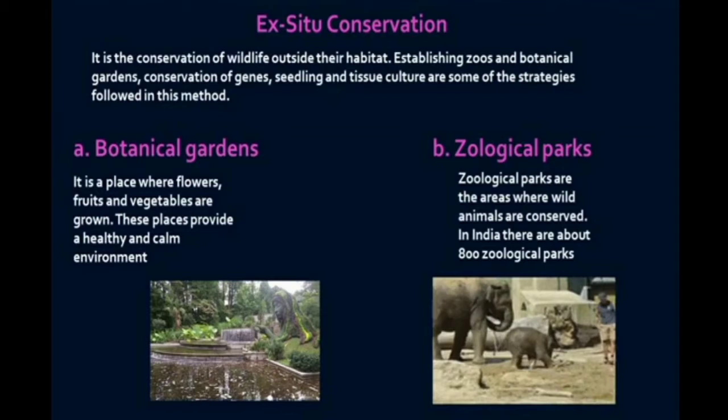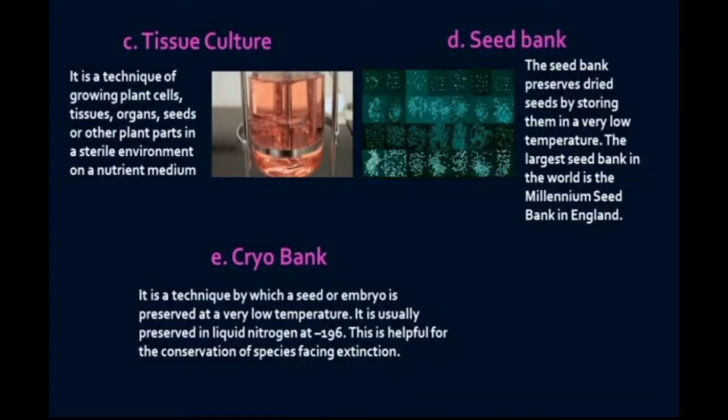Zoological parks. The zoological parks are the areas where wild animals are conserved. In India, there are about 800 zoological parks. Tissue culture. Tissue culture is a technique of growing plant cells, tissues, organs, seeds or other plant parts in a sterile environment on a nutrient medium.